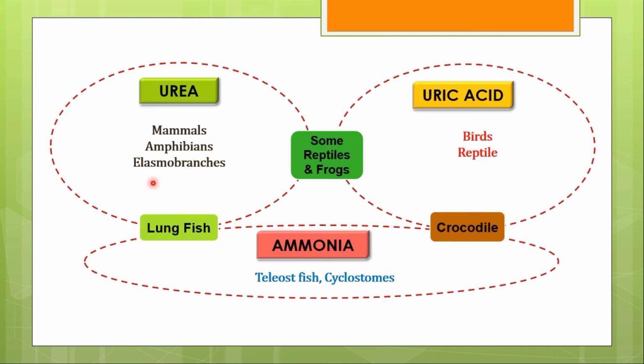And this is the summary of the excretory byproducts. This is urea, which is produced by mammals, amphibians and elasmobranchs. Uric acid is the prime excretory byproduct of birds and reptiles. Ammonia is the prime excretory byproduct of teleost fish and cyclostomes.